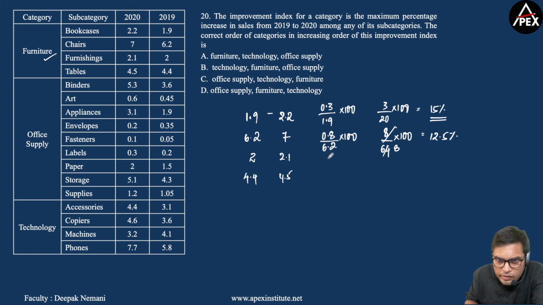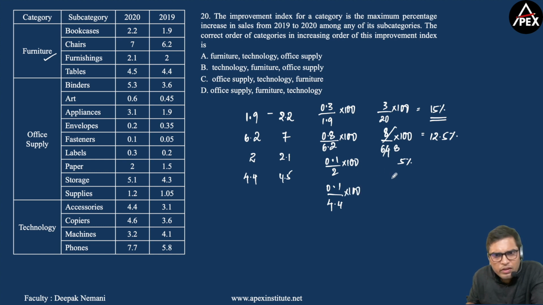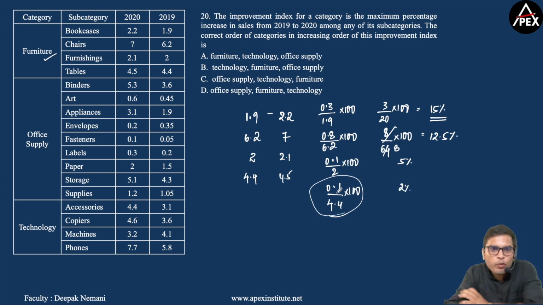Now here there is an increase of 0.1 by 2 into 100, which is nothing but an increase of 5%, and here there is an increase of 0.1 by 4.4 into 100, which is further less than 5%. Or let me consider this as 2%. Now this will be less than 2.5 for sure, because 0.1 by 4 is 2.5%.